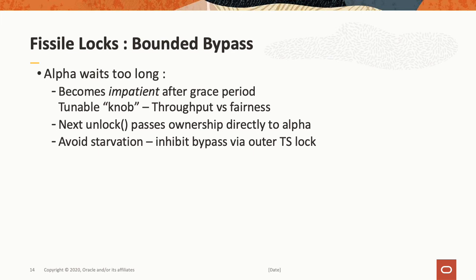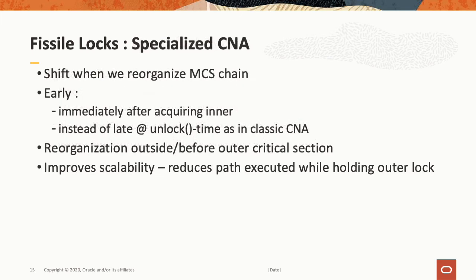It's a parameter in our lock and it basically reflects the trade-off between throughput and fairness. After a thread has become impatient, the next unlock passes ownership directly to the alpha. And this avoids starvation. And we inhibit bypass over the outer test and set lock.